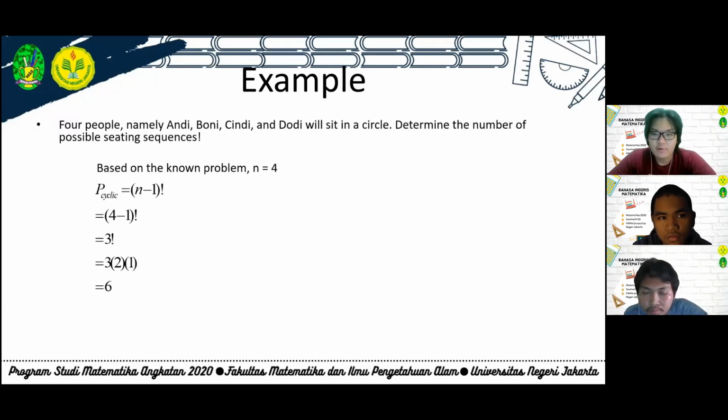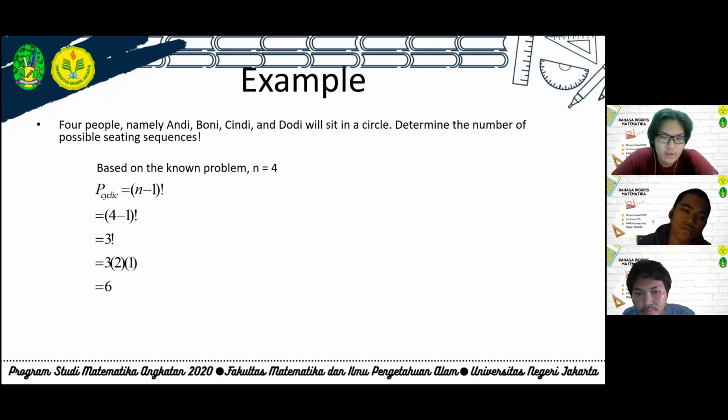This is an example problem using the fourth formula. Four people, namely Andy, Bonnie, Cindy, and Dodi, will sit in a circle. Determine the number of possible sitting sequences. Based on the known problem, we get n equals 4 because there are 4 people. Then we can input the numbers into the formula. Basically it equals n minus 1 factorial equals 4 minus 1 factorial. So we get 3 factorial equals 3 times 2 times 1 equals 6.